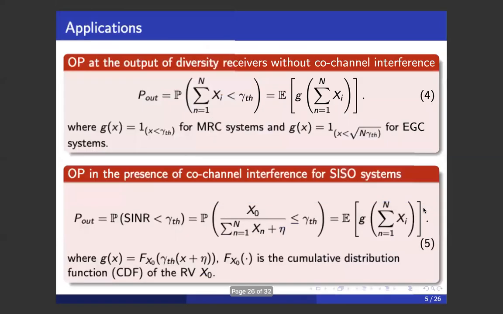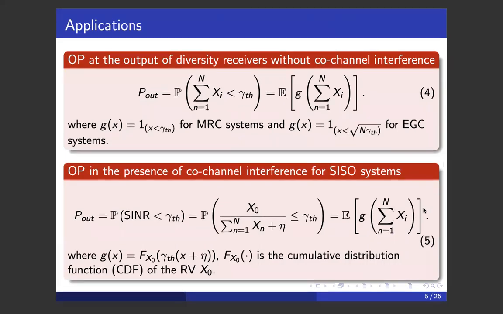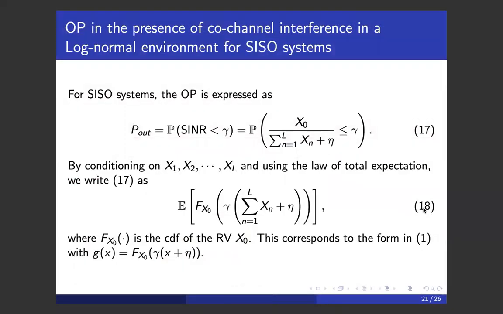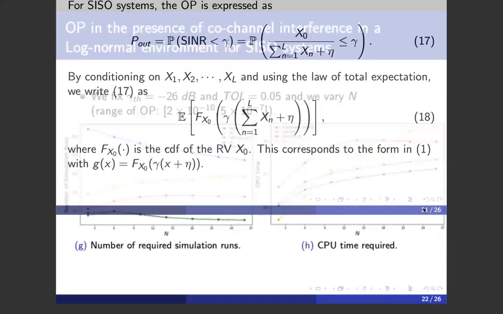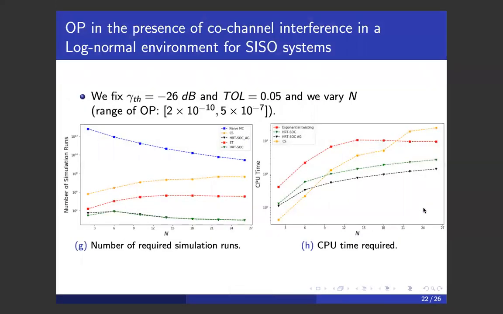And now we move to the second application, which is the outage probability in the presence of co-channel interference for SISO systems. We consider L independent random variables, and here we see similar results. Our approach is the best in terms of variance reduction.